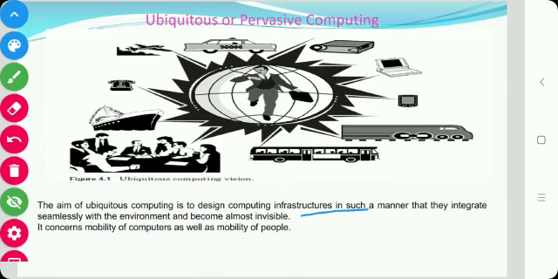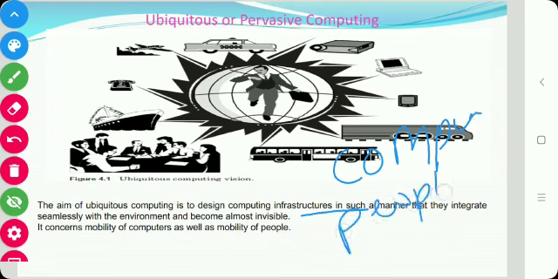So here, as we know, in mobile computing, motion is an integral part of our day-to-day life, and any ubiquitous system that does not reasonably support the mobility of computing devices will have difficulty in becoming invisible. So this form of computing, mobile computing, concerns not only the mobility of computers, but more importantly the mobility of the people also. So that is ubiquitous or pervasive computing.